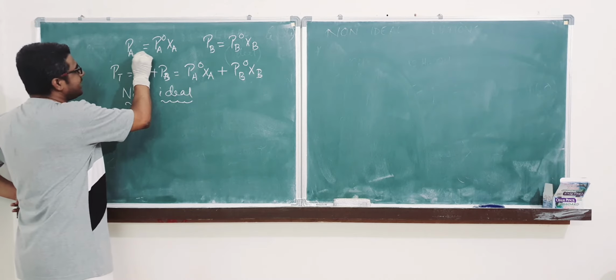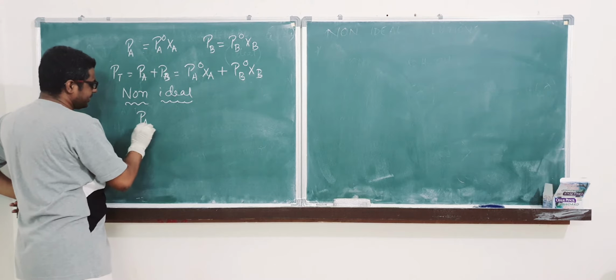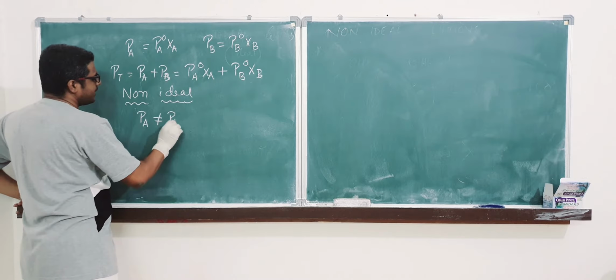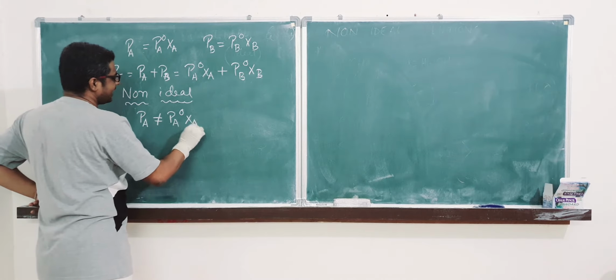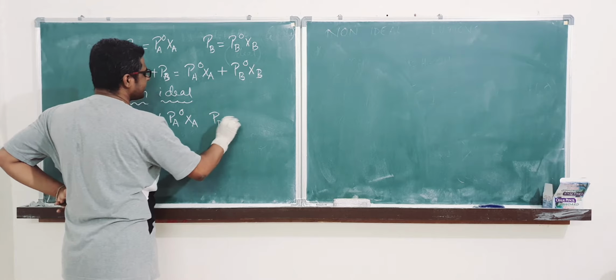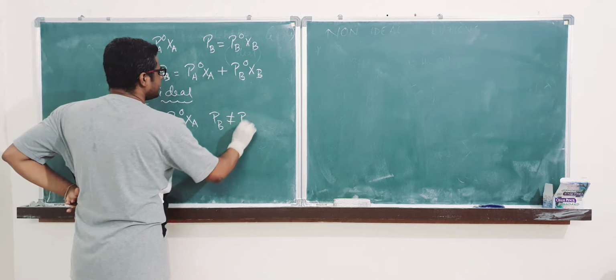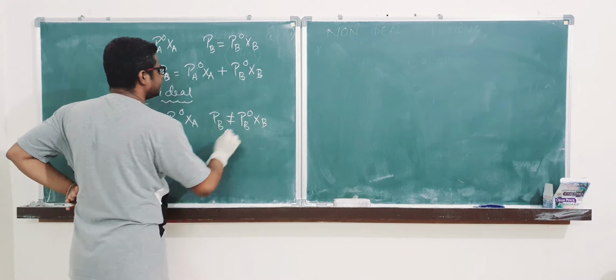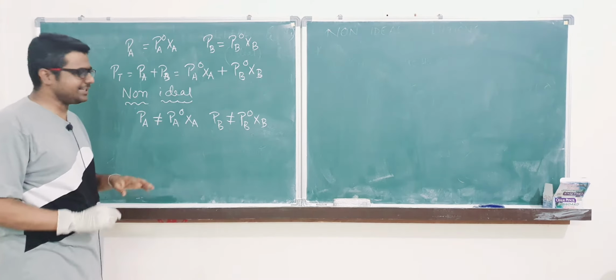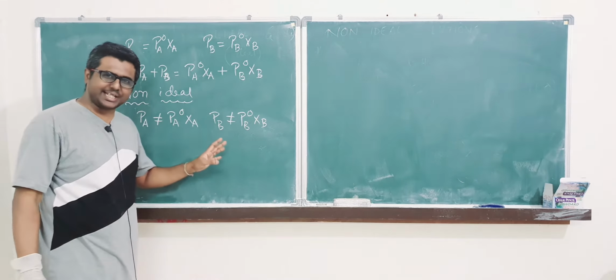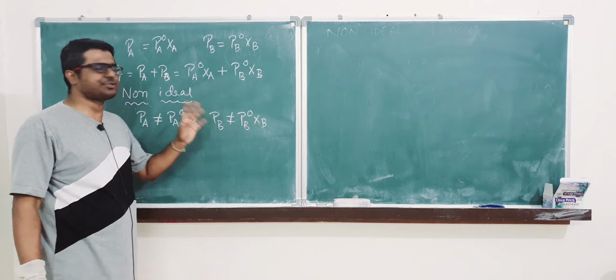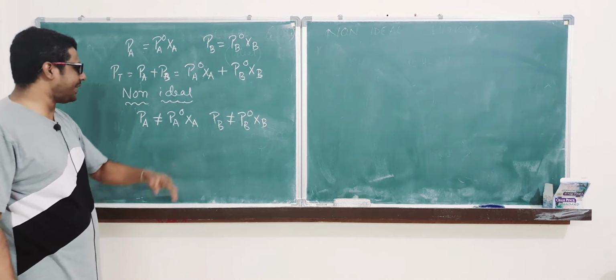see, this equality doesn't hold. So this PA is not equal to PA naught XA, and definitely PB is also not equal to PB naught XB.